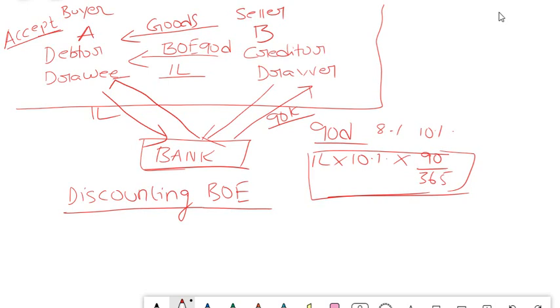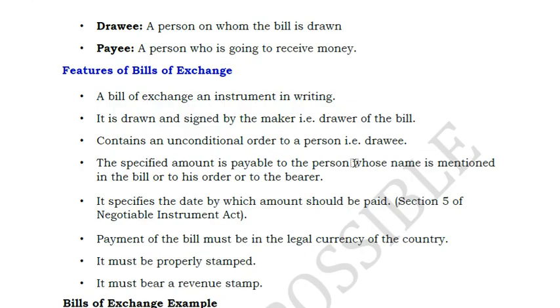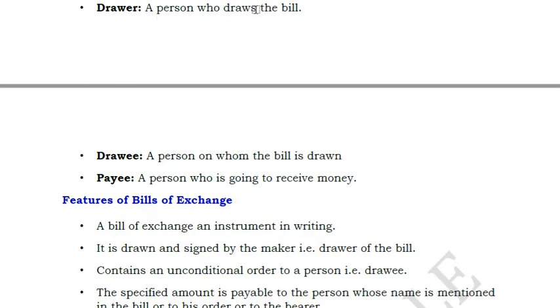Now we will quickly check some points related to bill of exchange. Drawer is the person who draws the bill, that means the creditor. And drawee is the person who accepts it, that means the debtor, the person who has to pay the money. Payee is the person who is going to receive the money.